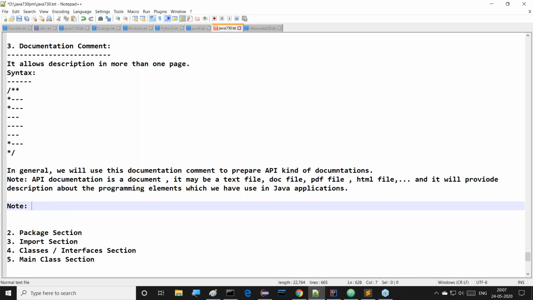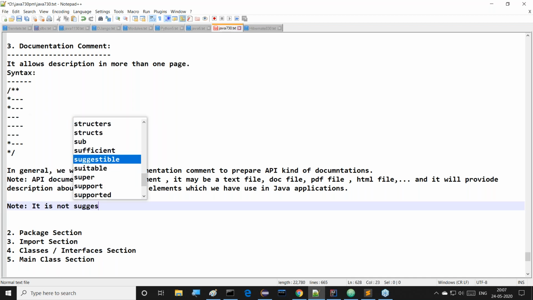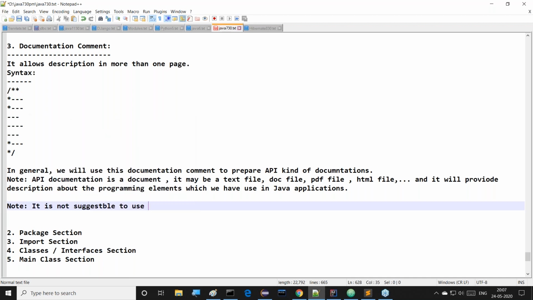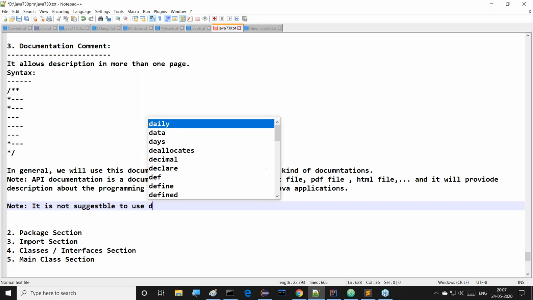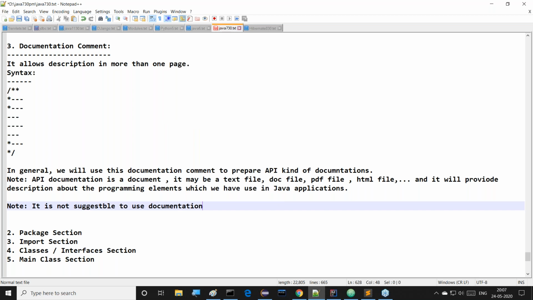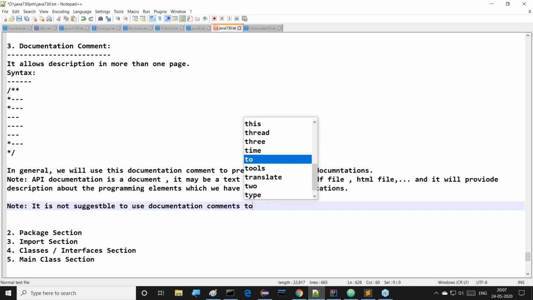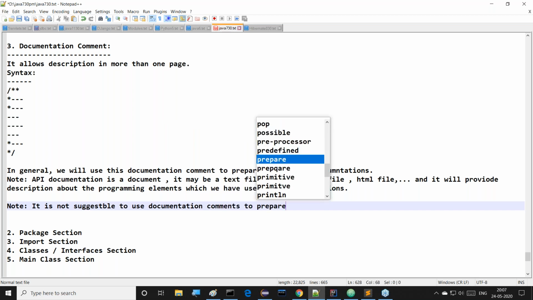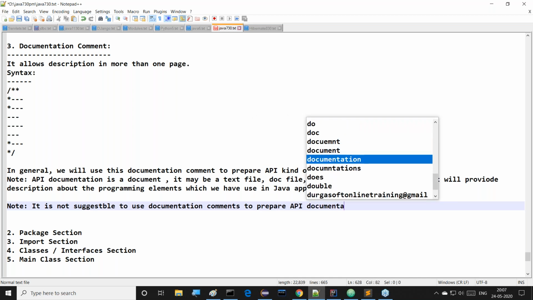It is not suggestible to use documentation comments to prepare API documentation. Why?